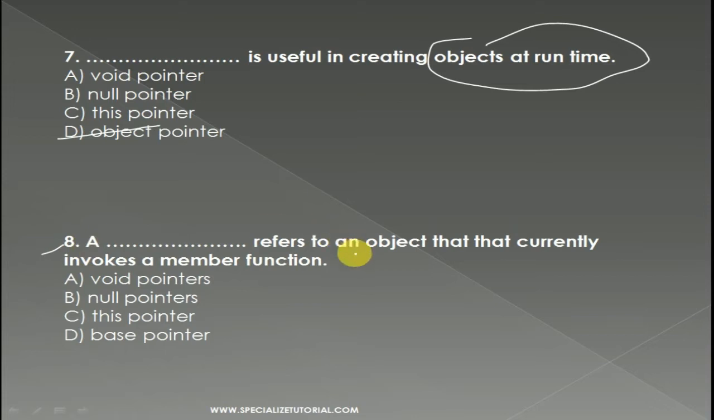Now question number 8. Dash refers to an object that currently invokes a member function. The options are void pointer, null pointer, this pointer and base pointer. Yes, the this pointer basically refers to the object that currently invokes a member function. So this pointer is the right answer.